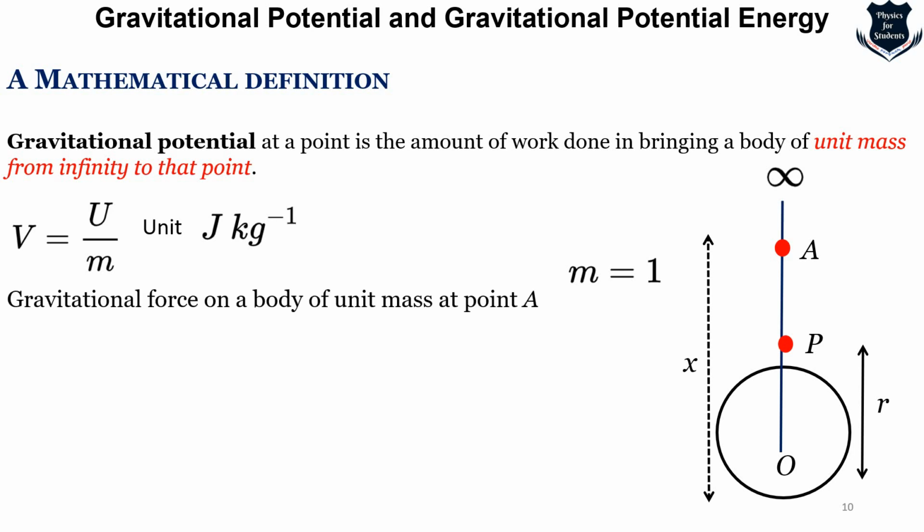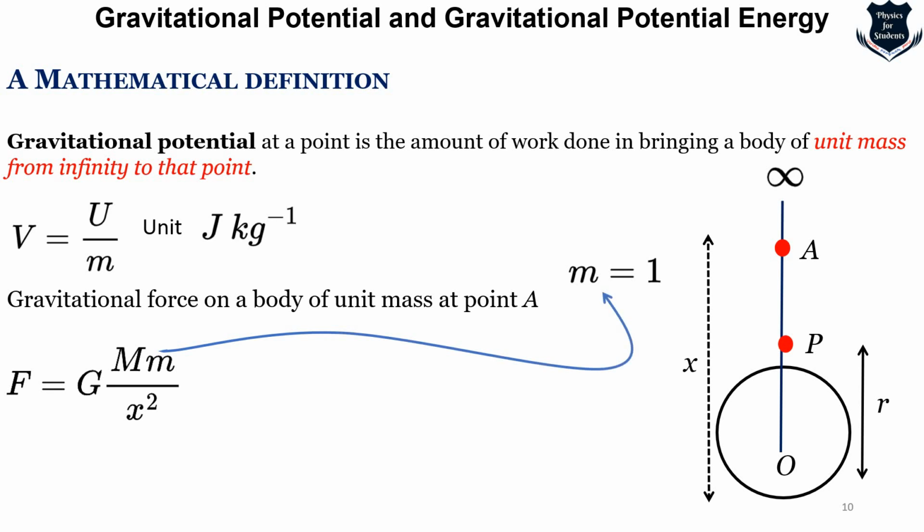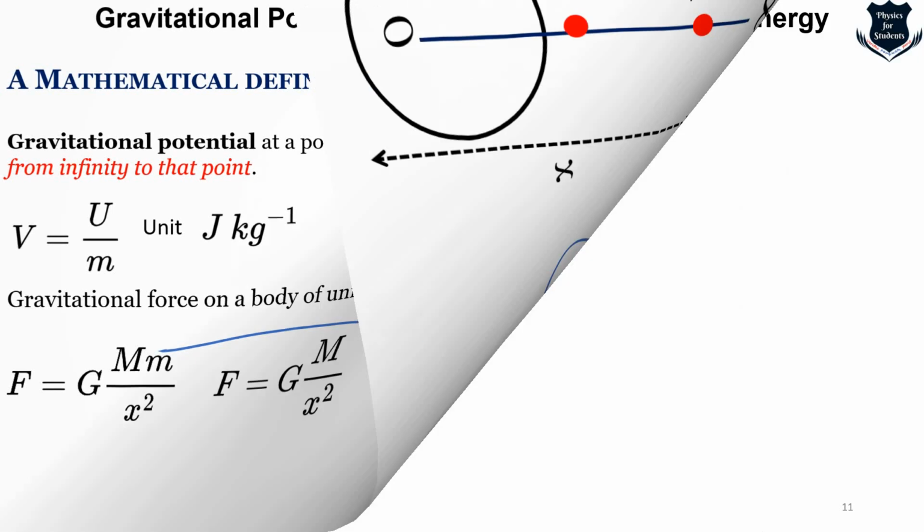Now I'm trying to find out the gravitational force on a body of unit mass at point A. We will just plug in the values of Newton's constant, and here I have used x squared because the distance from O to A is x. So I plug in this mass m and we get F equals GM upon x squared.